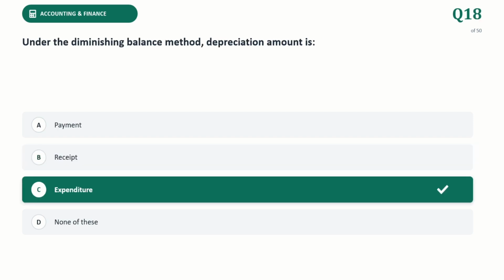Under the diminishing balance method, depreciation amount is expenditure. The correct answer is so. Depreciation represents the gradual reduction in the economic value of a tangible fixed asset over its useful lifespan.